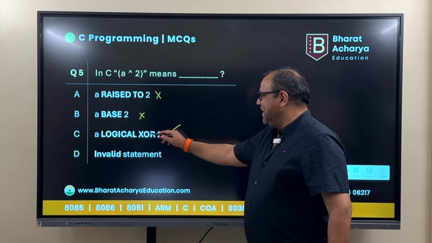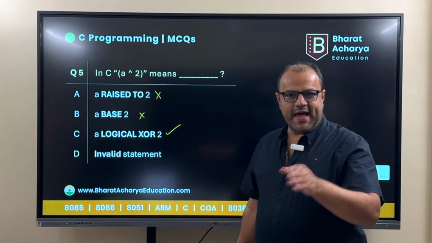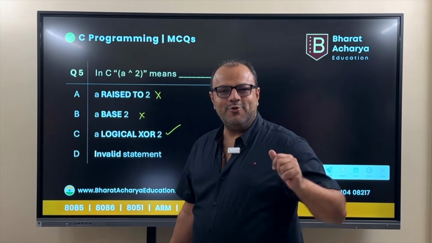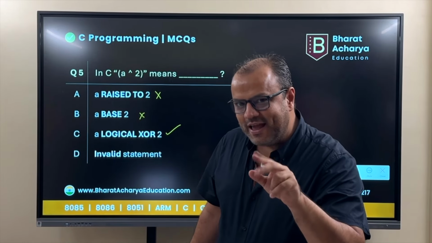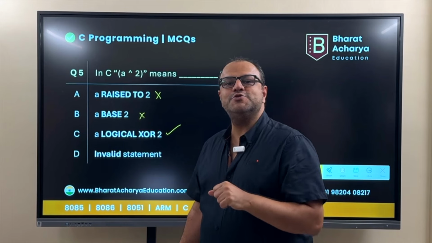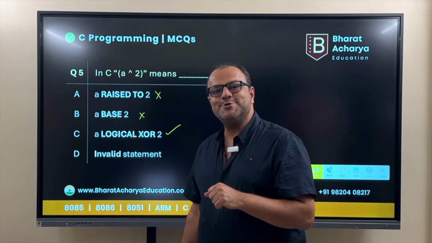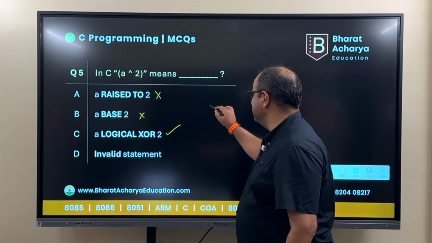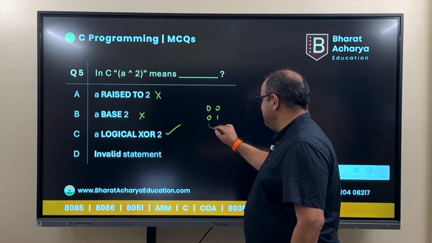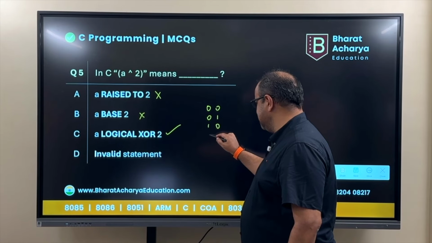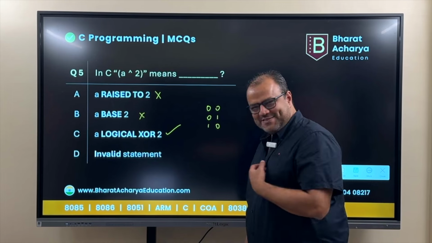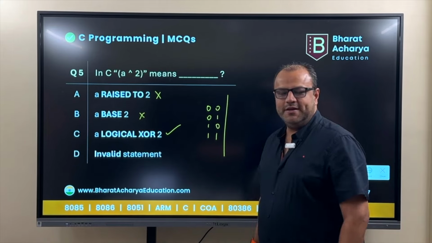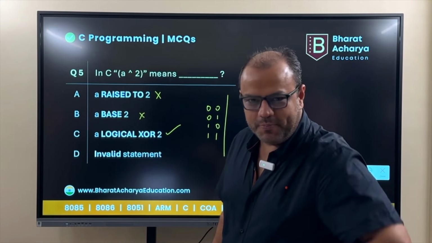So, XOR. There are 3 logic gates. There is an AND gate, which means it will give you a 1 only when both inputs are 1. There is an OR gate, which gives you a 1 when anything is 1. And there is an XOR, which means exclusive, which means it will give you a 1 when both of them are different from each other. These are binary operations. When you learn subjects like logic circuits, microprocessors, microcontrollers, my subjects, you learn all this much more. So, suppose I have 2 binary bits, okay, 2 bits, and I'm going to do an operation between them.